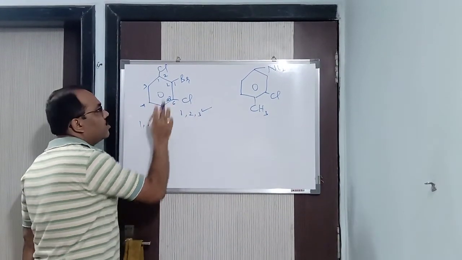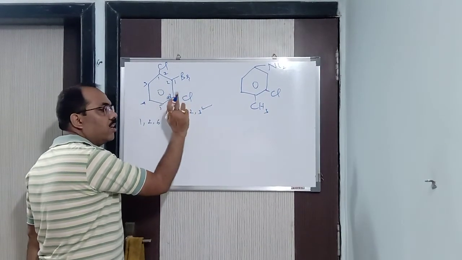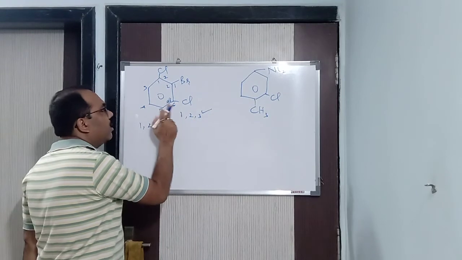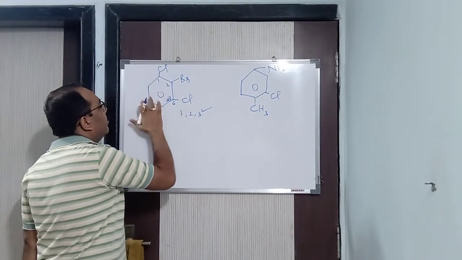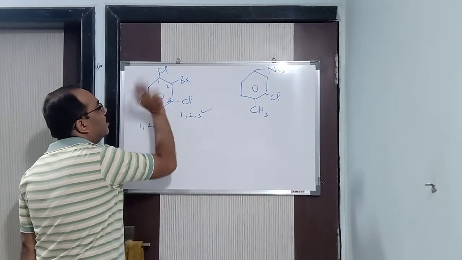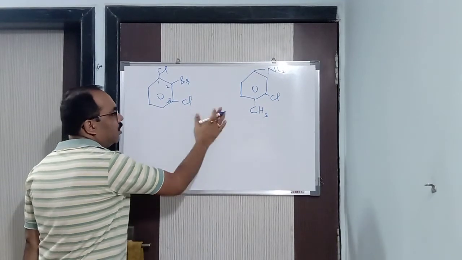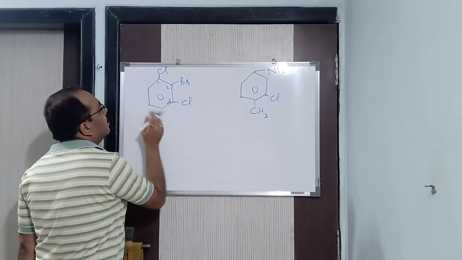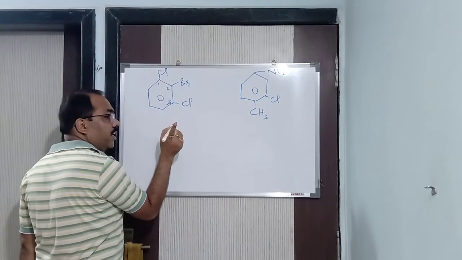Got it, children? So if you start here from alphabetical order, then you get the highest number. You don't get the lowest number. So here you have to give the lowest number. So hence you will not start from here, but we will start from either here or here. Alright, so 1, 2, 3 is the lowest, not 1, 2, 6. Now the numbering, what I said? But while writing, you have to write in alphabetical order.